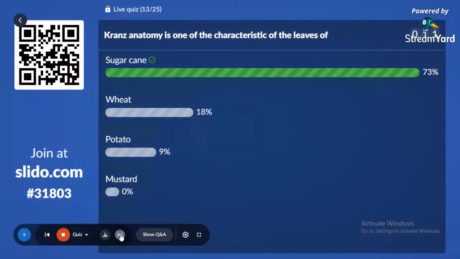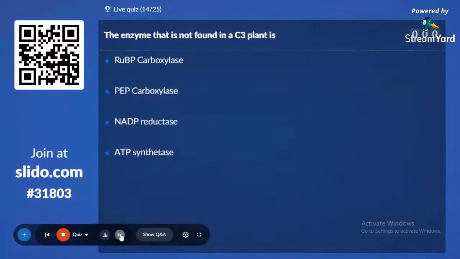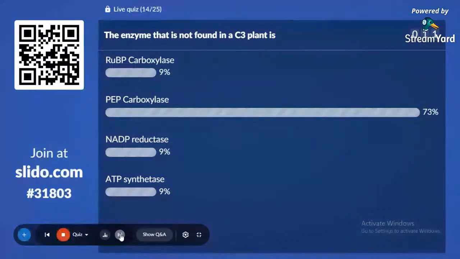14th question on the screen. The enzyme that is not found in a C3 plant is: option A, RuBP carboxylase; B, PEP carboxylase, phosphoenol pyruvate carboxylase; C, NADP reductase; D, ATP synthase. The correct answer is PEP carboxylase. PEP carboxylase is not found in C3 plants.